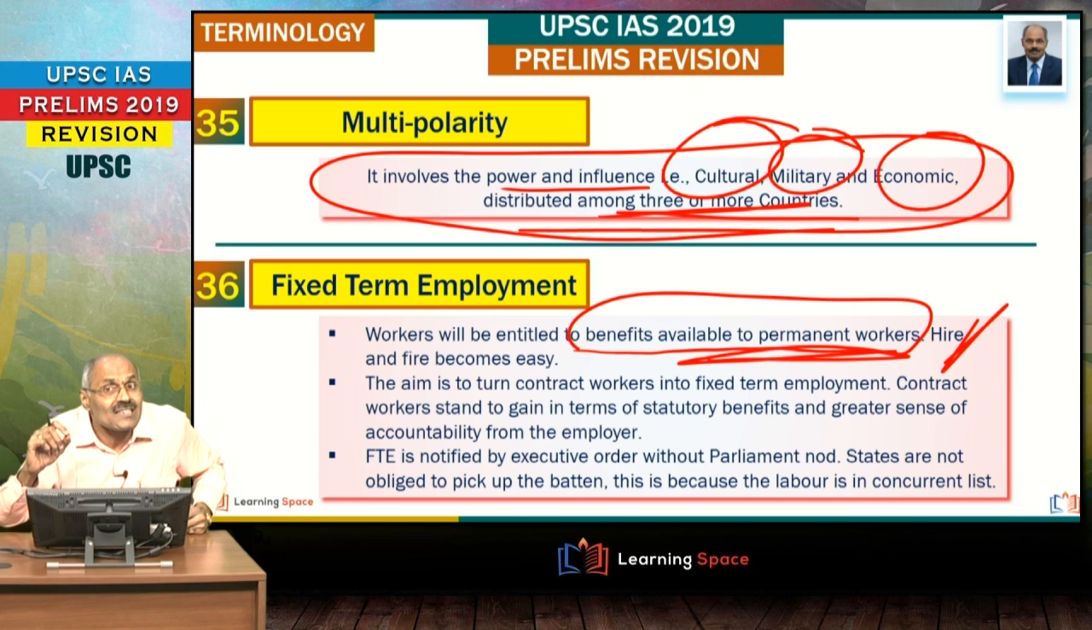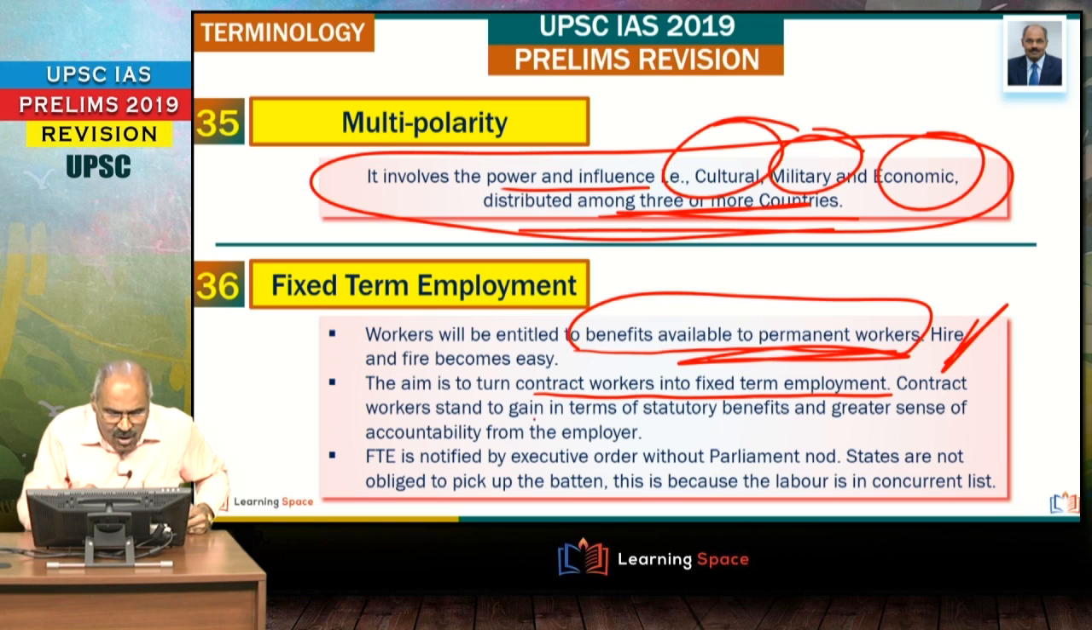This is the concept of fixed term employment, and the central government notified fixed term employment through an executive order, and it is not clear whether states will follow it or not, because labor is in the concurrent list. There is no parliamentary nod, it was not brought through legislation, but it was brought through an executive order with regard to fixed term employment. Please do not forget.